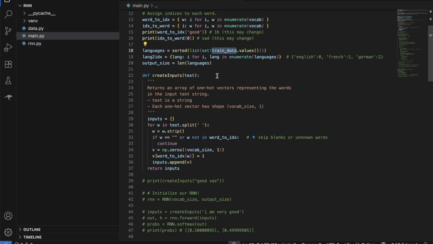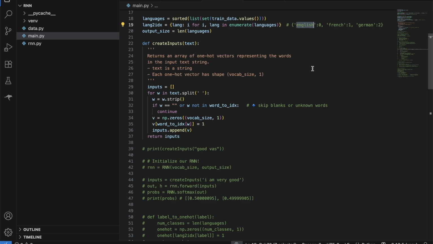So I am looping through all my training data and finding out how many unique values we have, because the values are the languages present in our data set. So we get how many unique languages we have, and this is our output size for our RNN. Then I am creating a dictionary similar to this one to provide an index to each language. Here I am creating the vector for each word.